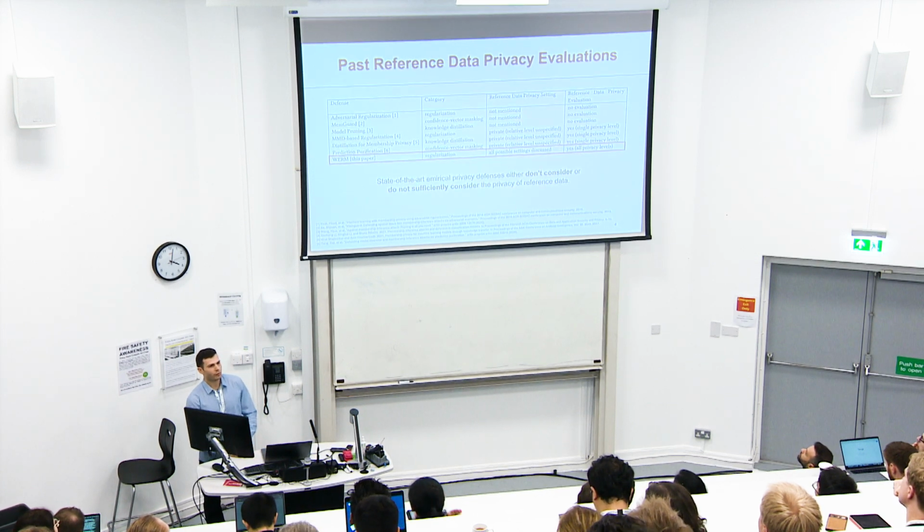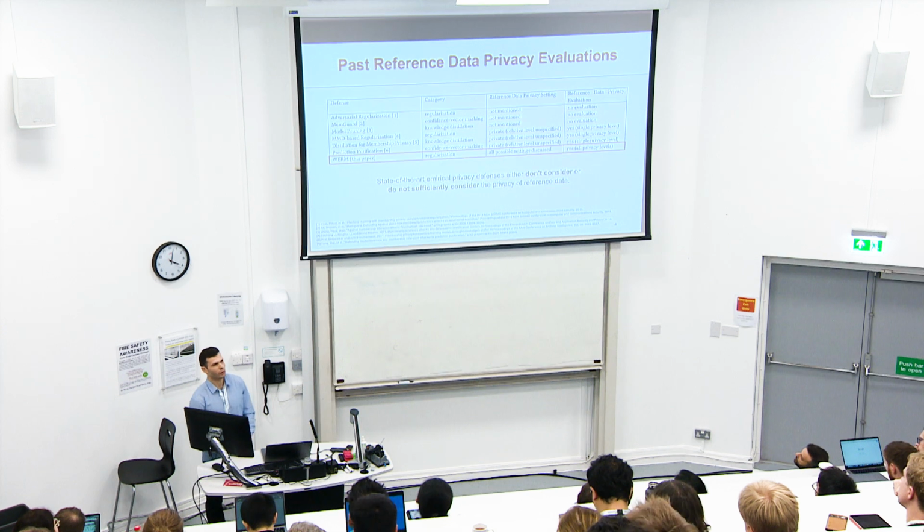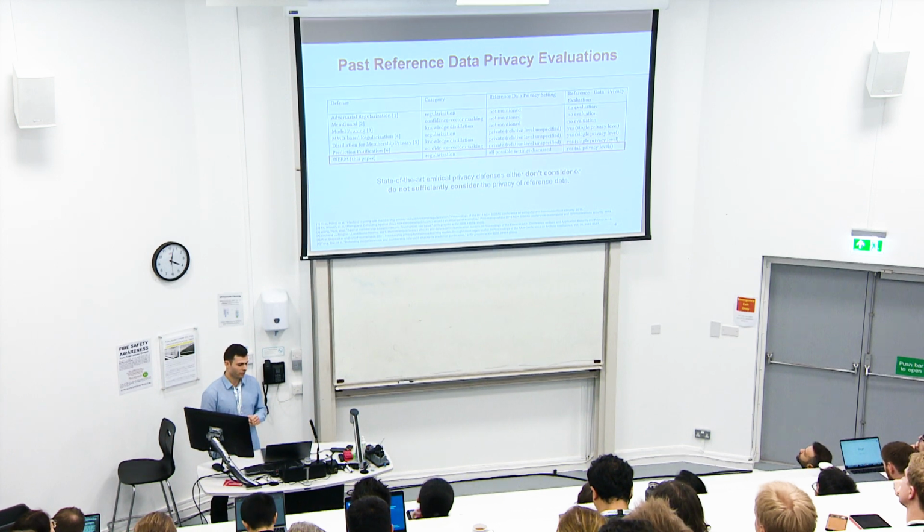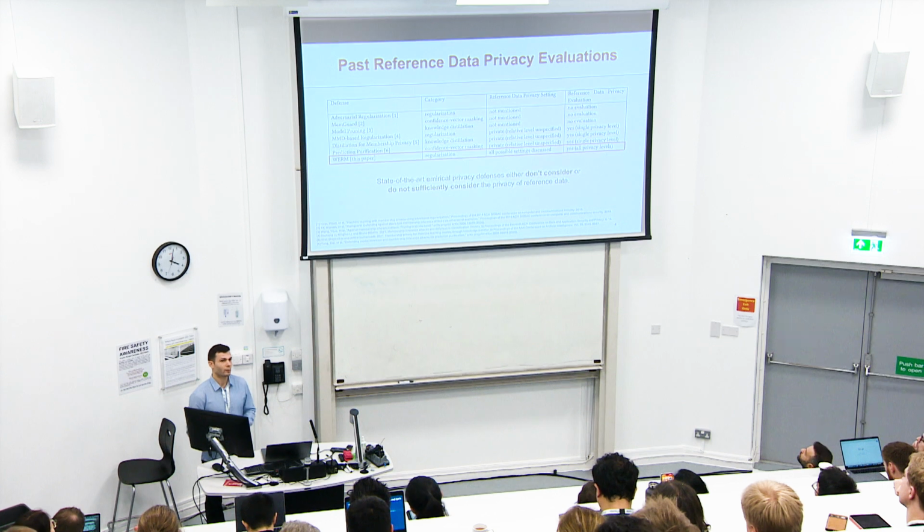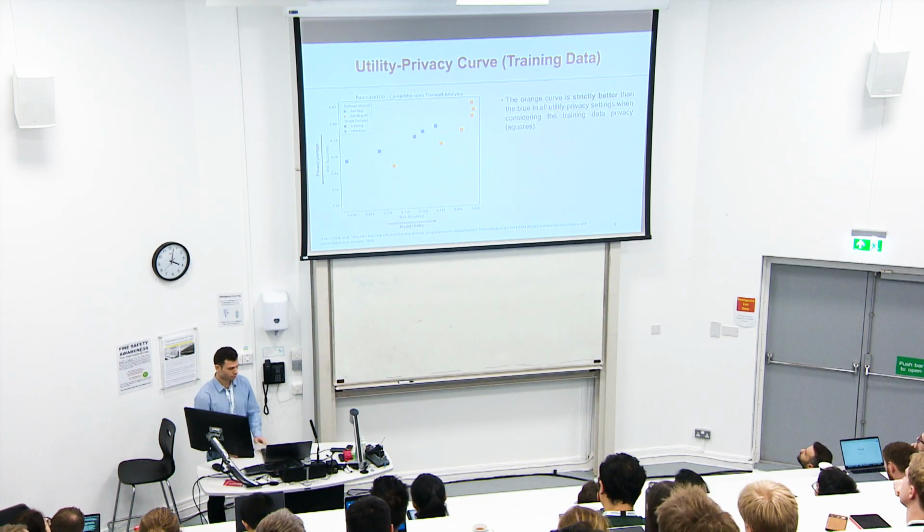However, despite reference data being integral in the design of many of these empirical privacy defenses, its own privacy has often been an afterthought. Here we can see 6 very well-known empirical privacy defenses, and our paper as the 7th on the bottom. We can see that oftentimes the privacy of the reference data isn't discussed or analyzed, or if it is analyzed, it may not be sufficient for reasons I'll show in the next slide.